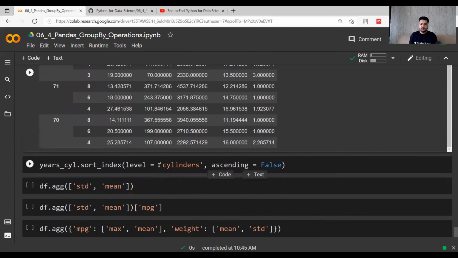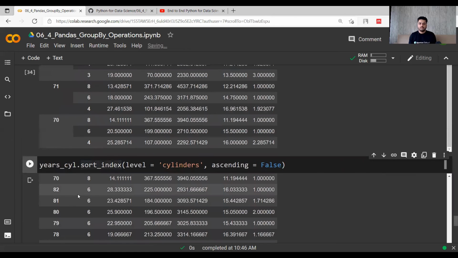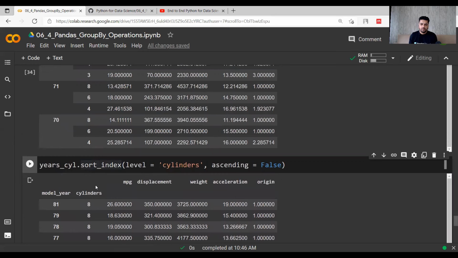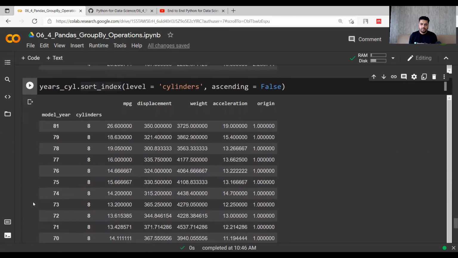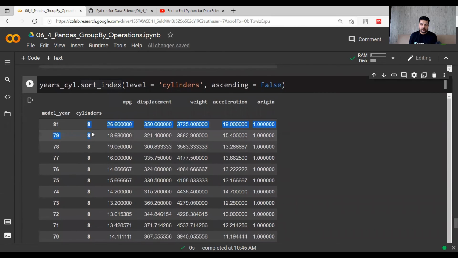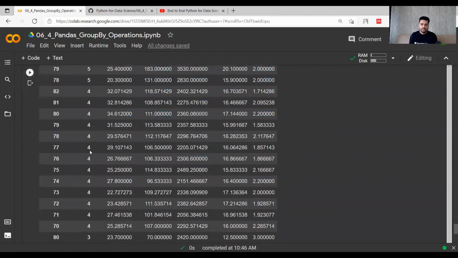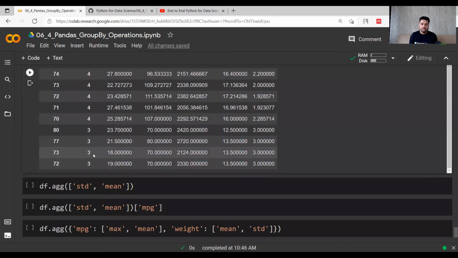And same can be done for number of cylinders, but there is a problem in cylinders. So there were multiple types of cylinders, right? 8, 6, 5. So first of all the years will be covered having 8 number of cylinders. So 8 is common to all number of years here, and then 6 will be covered, then 4, then 3. So different cylinders count will affect your data while presenting this thing.